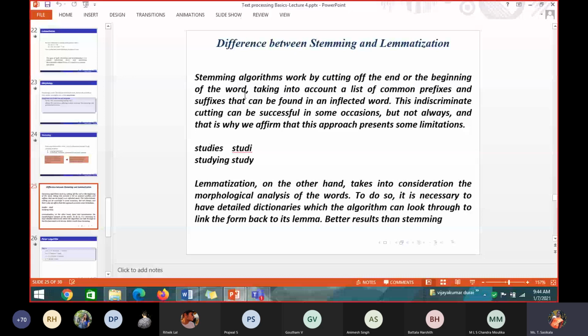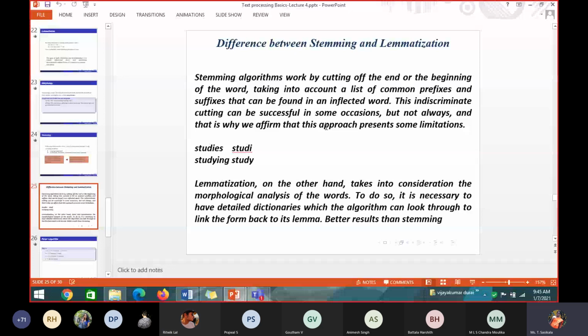So, taking into account a list of common prefixes and suffixes that can be found in the inflected word, the inflected word is the word which we have given. This indiscriminate cutting can be successful on some occasions. For example, if I have dogs as my input, it will cut the suffix, and my output will be what?